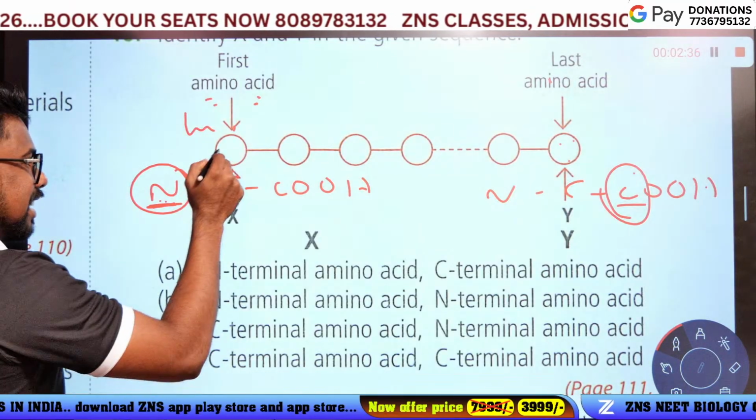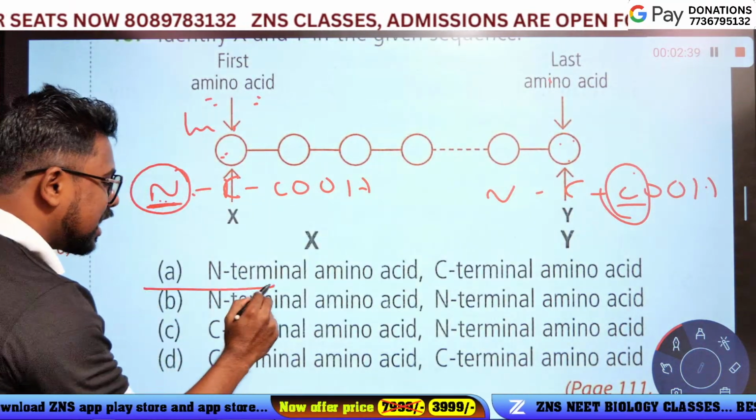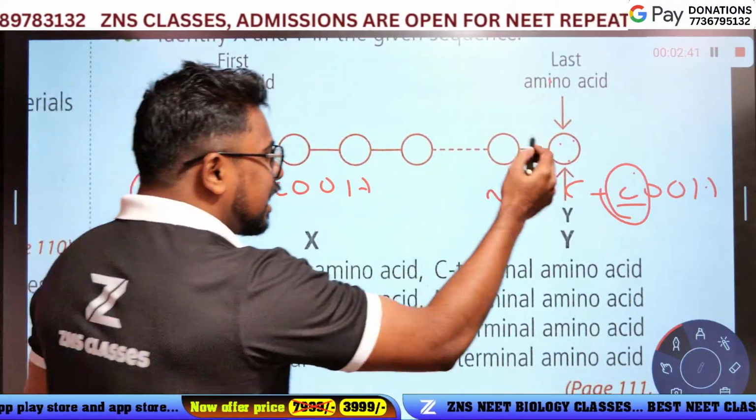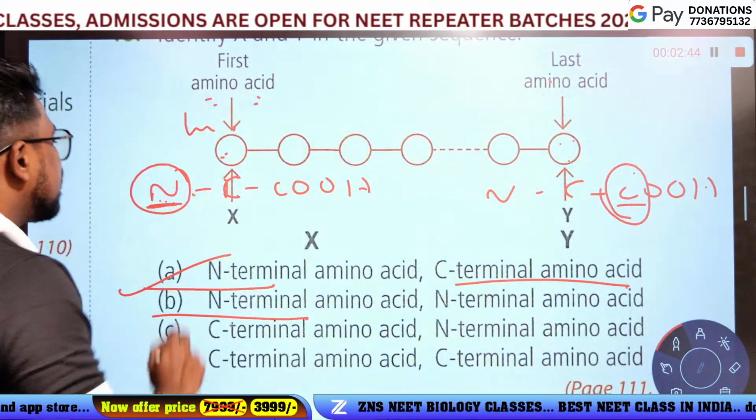Which is the answer? The first amino acid is the N terminal amino acid and the last is the C terminal amino acid. Option A is the answer.